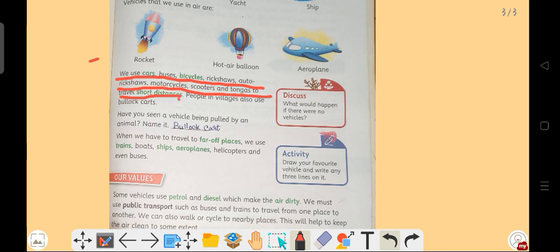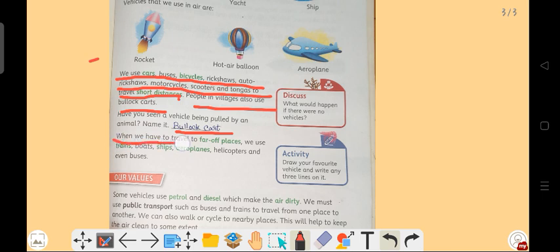But people in villages also use a bullock cart. A bullock cart is a land vehicle, and in village areas a bullock cart can be seen. A horse cart is also a vehicle pulled by a horse. Have you seen a vehicle being pulled by an animal? Here I have written bullock cart. You can write here camel cart, horse cart, etc.